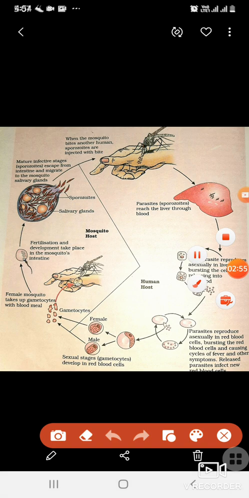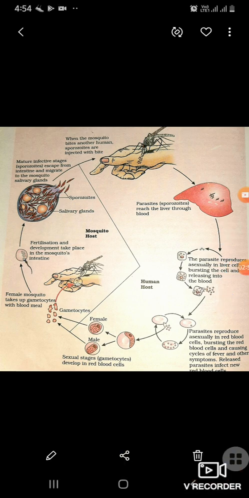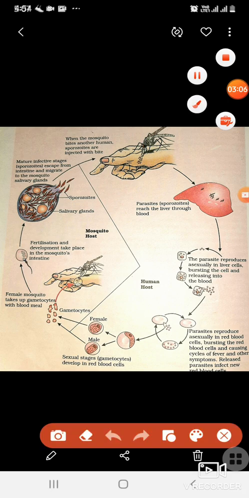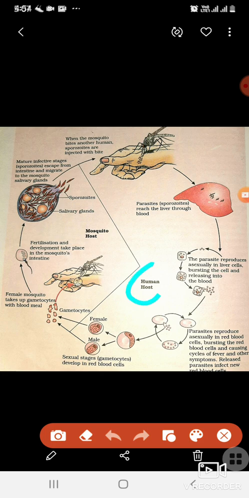So from blood it will go to the liver cell, and there in the liver cell the parasite starts reproducing asexually. As soon as this asexual multiplication gets over, the liver cell bursts, releasing the pathogen into the blood. Okay, so do remember, in the human host the reproduction done by the Plasmodium is asexual. Is it clear? So asexually all the cells have divided. Now the Plasmodium will come out of the liver cell.